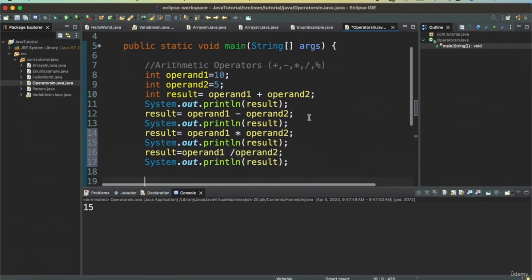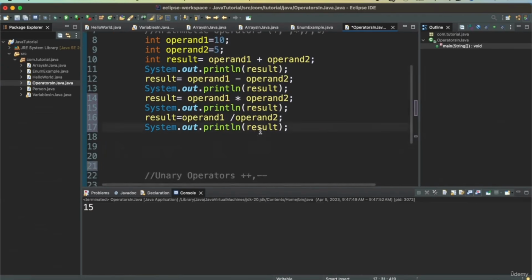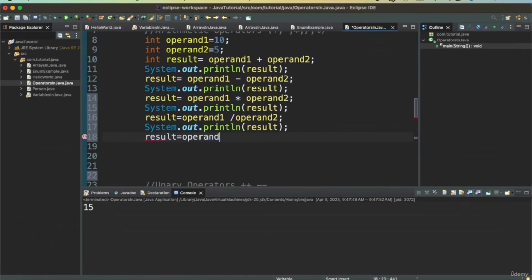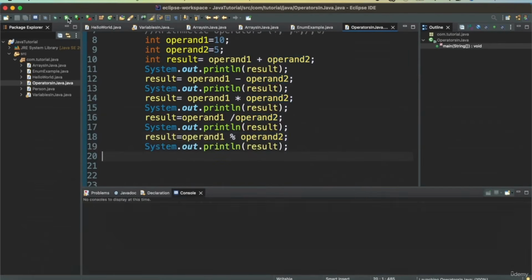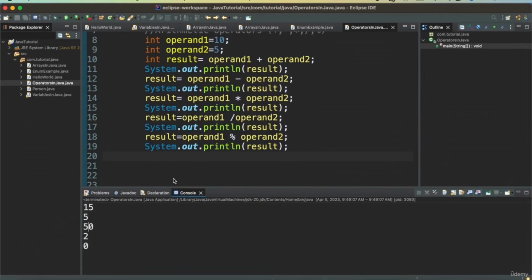Then we can print it again. So addition, subtraction, multiplication, division, and then we have a modulo operator which will give us the remainder. So operand 1 modulo operand 2, and then we can print this result. So as you see, we have the result printed here for all of them. 10 plus 5, 15, subtraction, multiplication 50, division 2, and the remainder is 0.